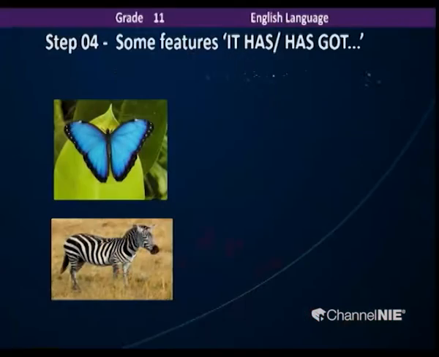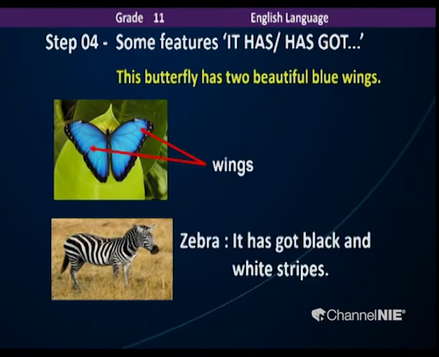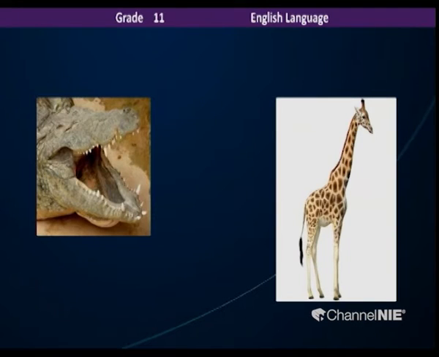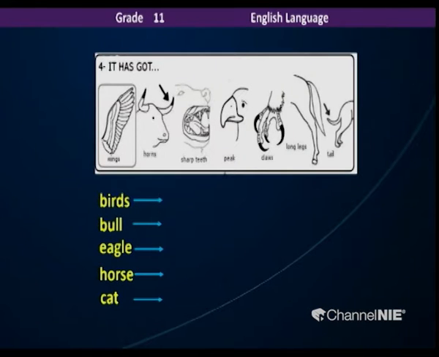For example, when it comes to the butterfly, you can see a beautiful one on the screen now. This butterfly has two beautiful blue wings. You can see the wings there. And then we have a zebra. It has got black and white stripes. This crocodile has got a big mouth and a lot of teeth. Scary, yes, it is. We have the giraffe again. It has long legs and a long neck as well.